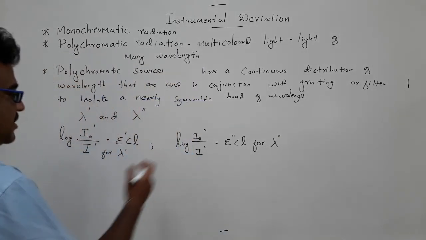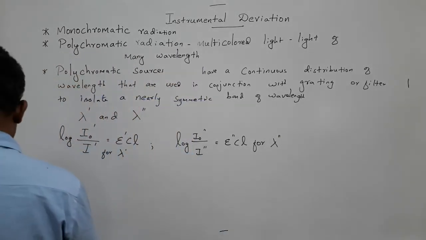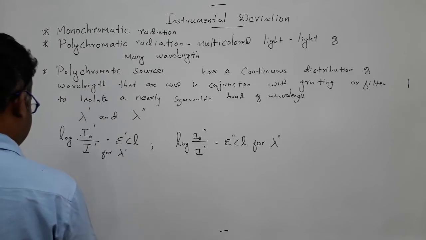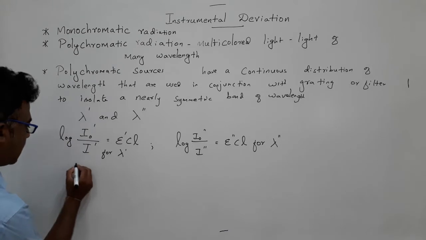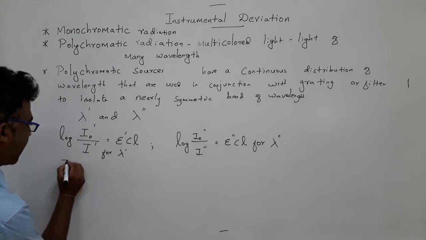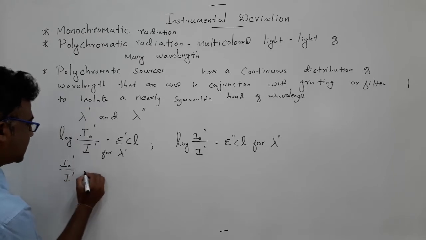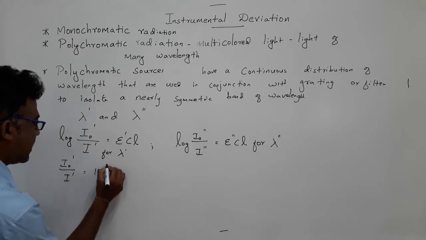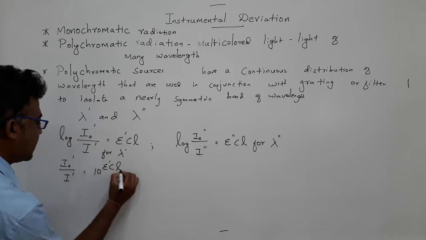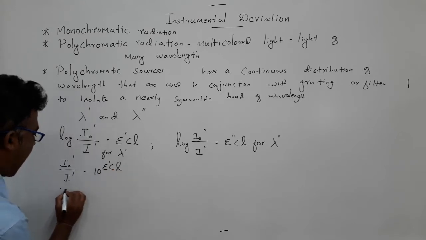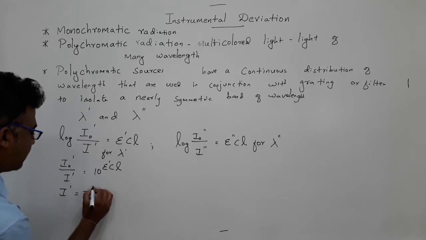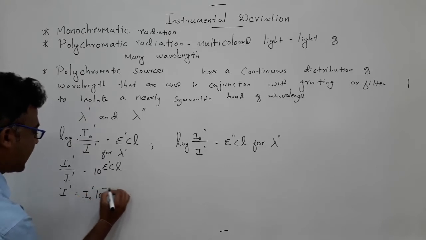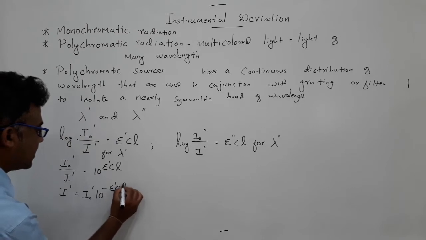We can rearrange this equation. I0 prime by I prime is equal to 10 power epsilon prime CL, or I prime is equal to I0 prime 10 power minus epsilon prime CL.